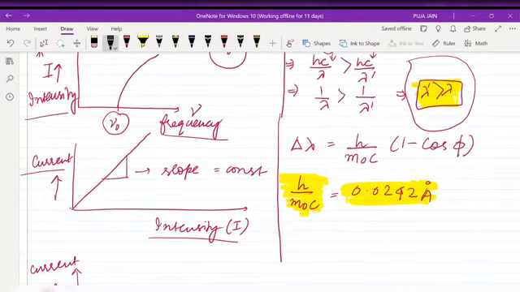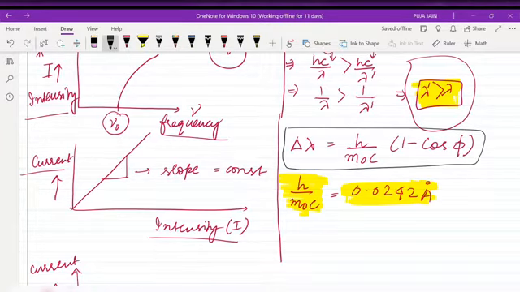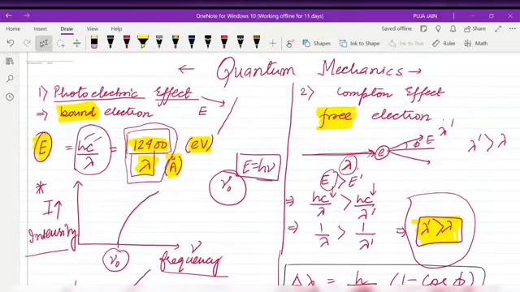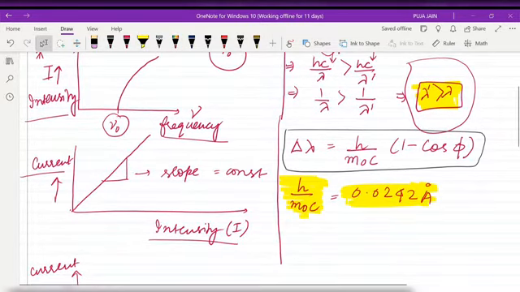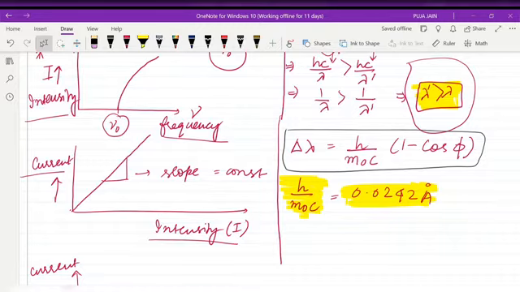Now, how did we get this formula? After applying the conservation of momentum and energy in this scattering process, we got delta lambda equals h by m naught c times (1 minus cos phi), where phi is the angle of scattering.